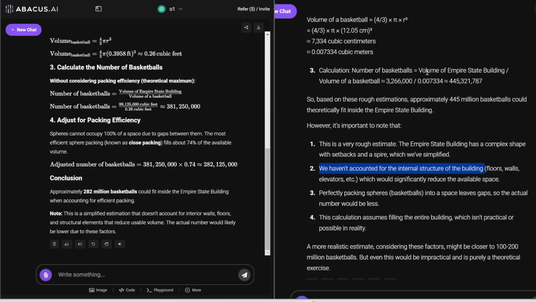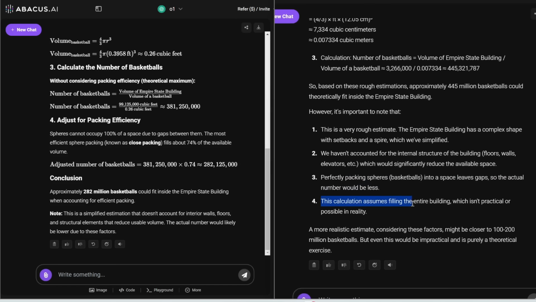You can't just divide the volume of the Empire State Building by the volume of a basketball. And also, perfectly packing spheres into a space leaves gaps, so the actual number would be less. So, this calculation above assumes filling the entire building, which isn't practical or possible, so a more realistic estimate considering these factors would be closer to 100 or 200 million basketballs. All right, that's a decent response, but it's a really rough estimate. I'm not sure why it chose 100 to 200 million. I wish it would explain further.